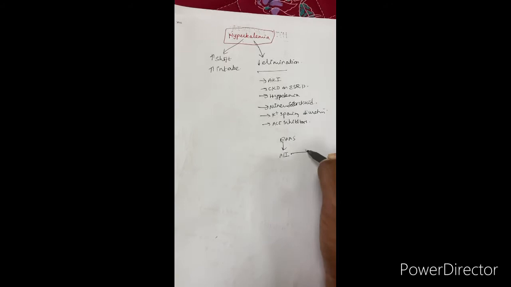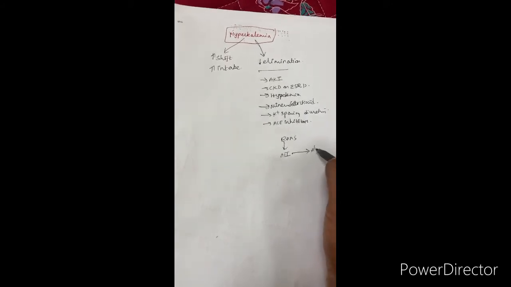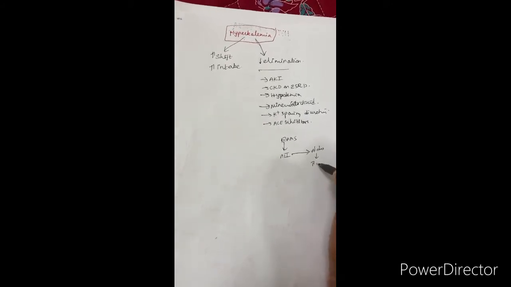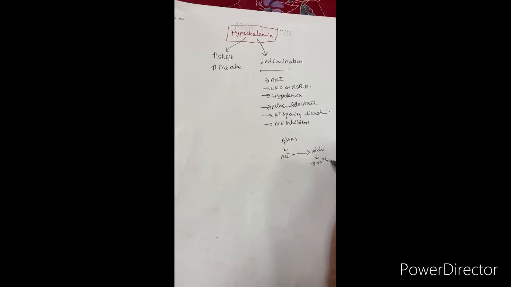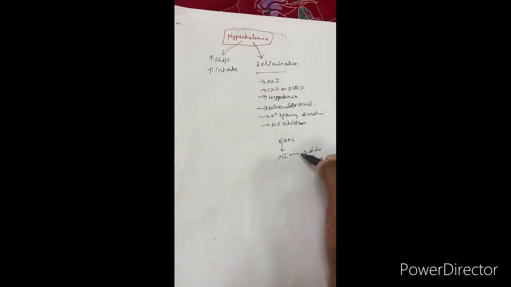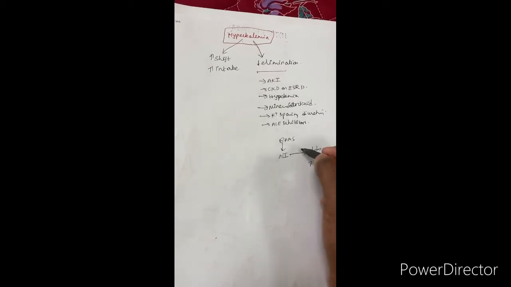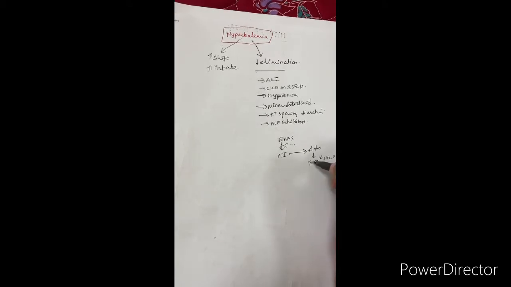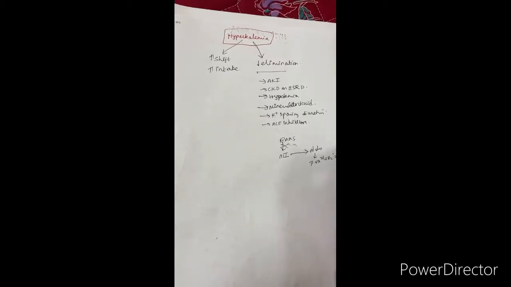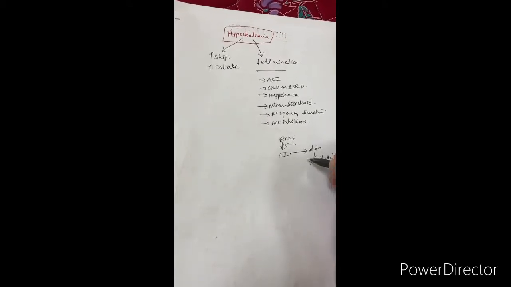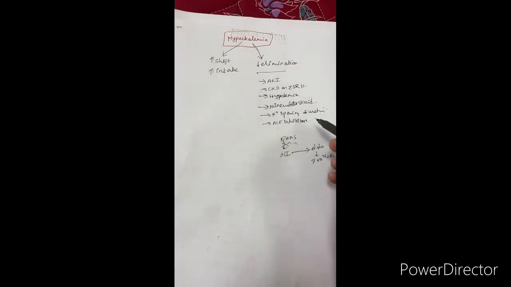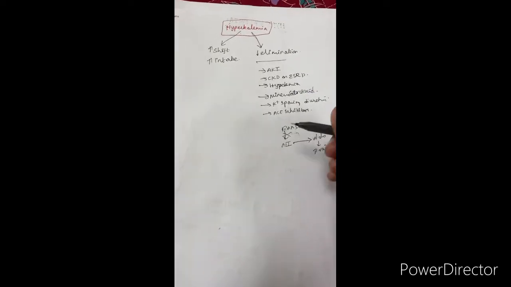This angiotensin 2 stimulates aldosterone production and increases sodium and water reabsorption through aquaporin channel 2. Here, potassium sparing diuretics and ACE inhibitors will inhibit this pathway, so aldosterone will not be formed. Sodium will not be reabsorbed in exchange for potassium excretion, so potassium will start building up inside the body. So these are some of the causes for decreased elimination.